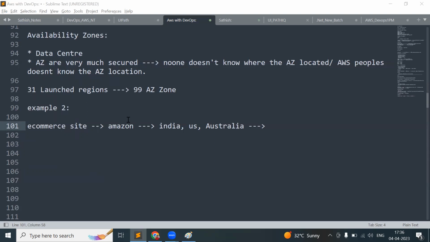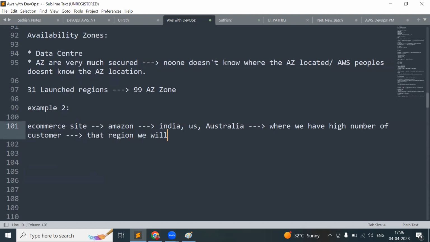Where we have the highest number of customers. Correct. Where we have a high number of customers, that region we will be choosing.